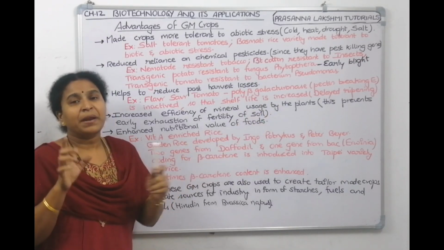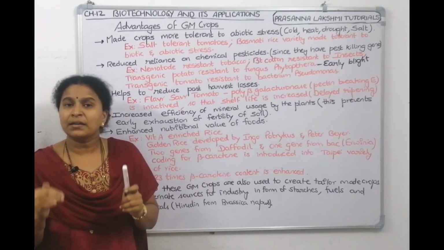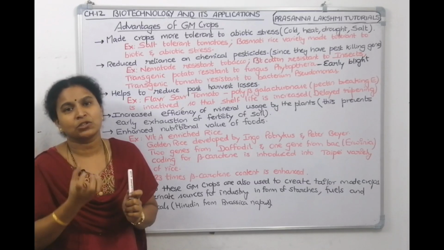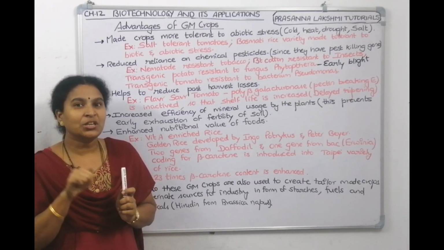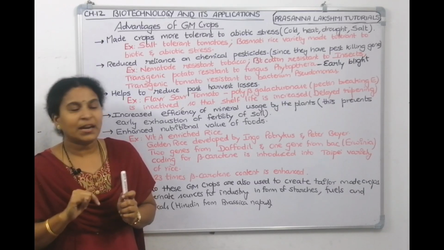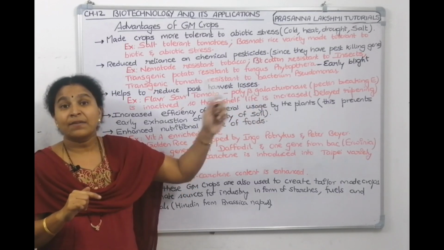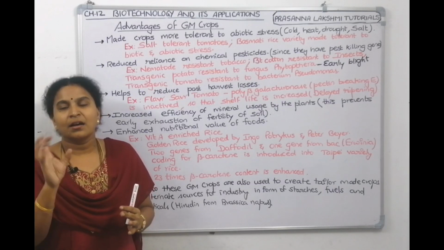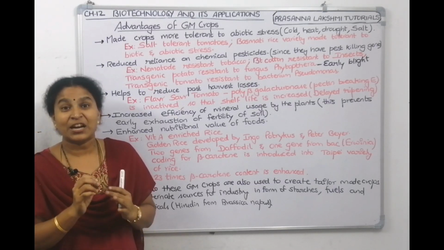This gene breaks the pectin. When the pectin content is broken, the fruit becomes softened. It gets ripened soon. Now, if you make the gene inactive, then the enzyme is not made. If the enzyme is not made, pectin cannot be degraded. If pectin cannot be degraded, tomatoes will not ripen soon, which means shelf life is increased.